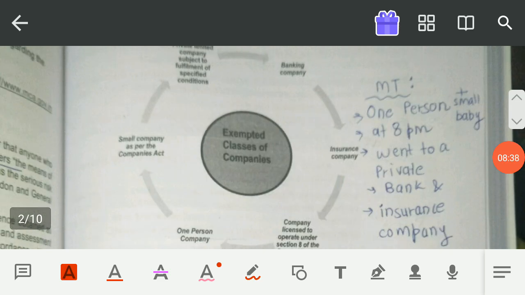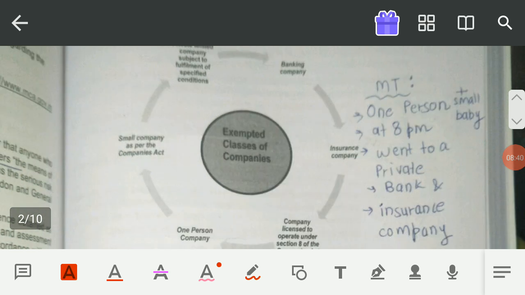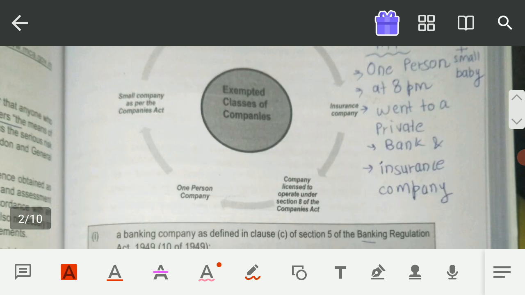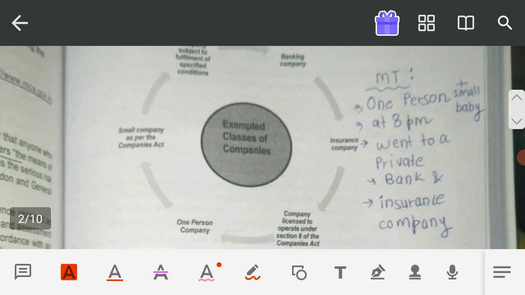So the exemptions are the exempted classes of companies. For this I have prepared one memory technique, and that memory technique is one person. There was one person, and let's assume that this person is a female. And what do small babies do? They are generally more attached to their mother only. Okay, so what does the mother do? The mother carries the baby everywhere, wherever she goes.